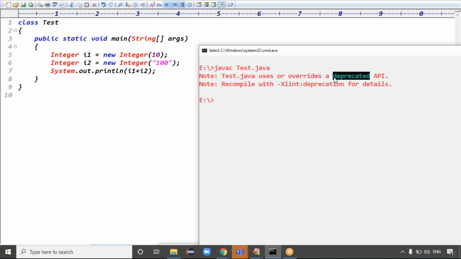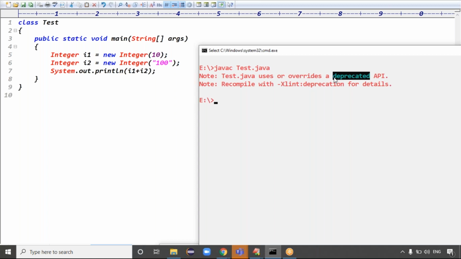When you get this information, guys, you immediately have to think we are using a deprecated API. It means unused data. Deprecated means the data is present, but we are not actually using it. At project level the data is not useful, right? Exactly. That is basically what deprecated means.